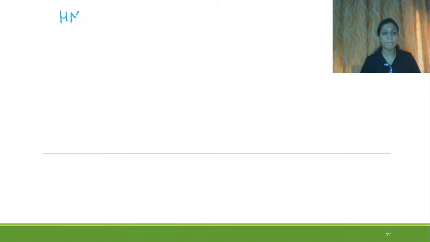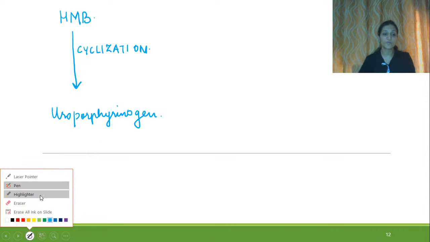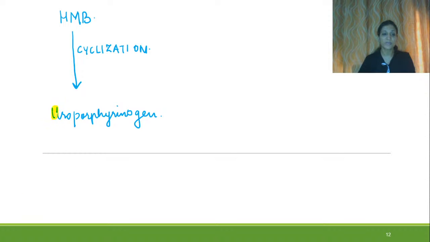This HMB is a linear tetrapyrrole. So now it will undergo cyclization and it will form another product that is called uroporphyrinogen. The mnemonic that goes for uroporphyrinogen is under, right?